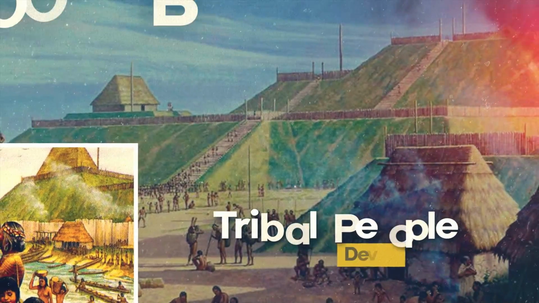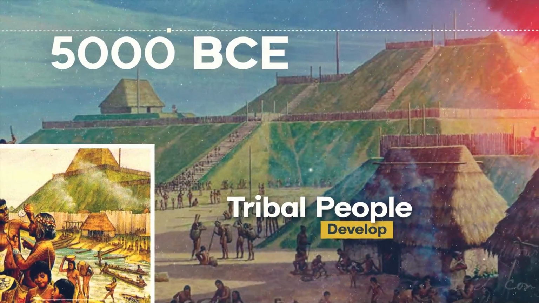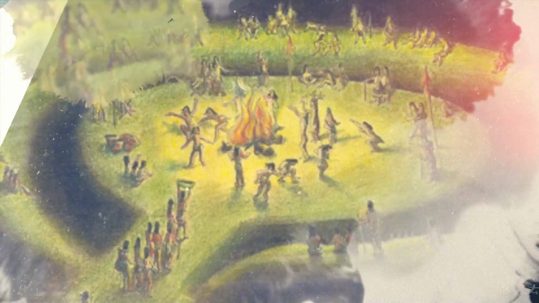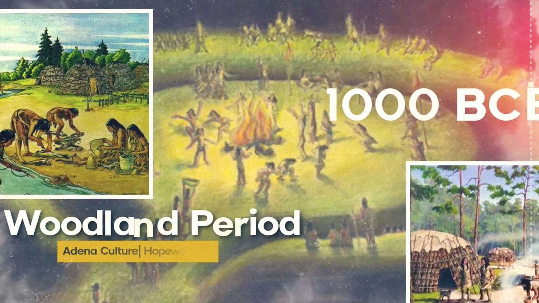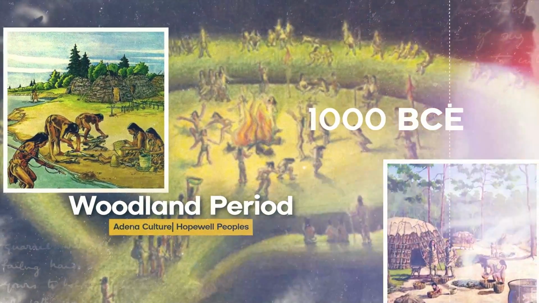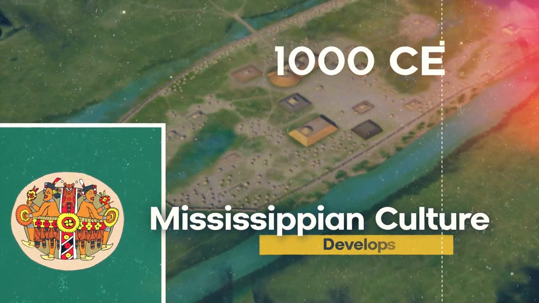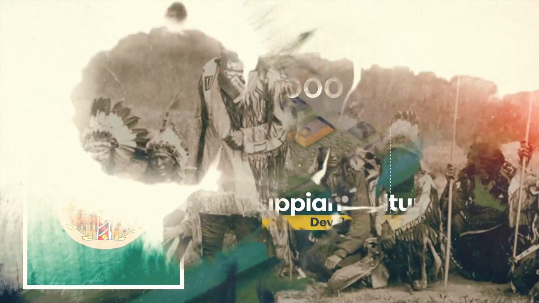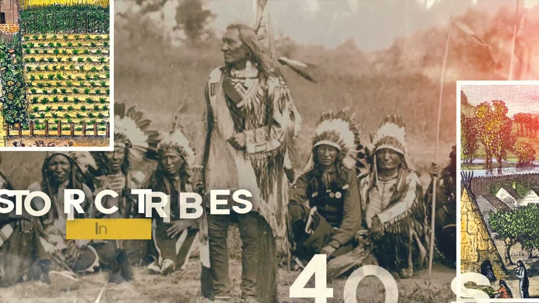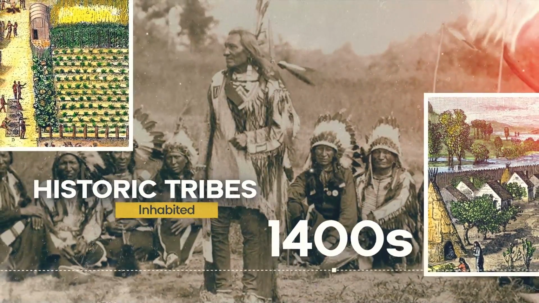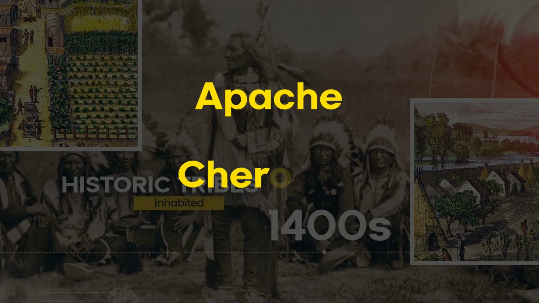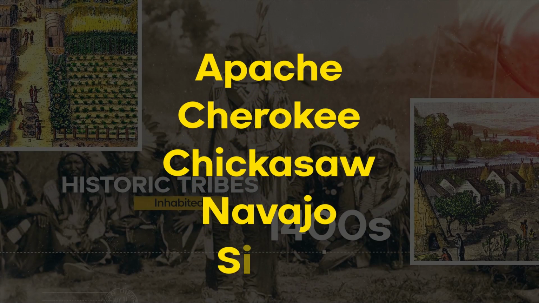5000 BCE. Small tribal peoples develop across the United States. 1000 BCE. The woodland period begins, including the Adena culture and the Hopewell peoples. 1000 CE. The Mississippian culture develops along the Mississippi River and the Ohio River. 1400s. The United States is inhabited by various historic tribes across the land, such as the Apache, Cherokee, Chickasaw, Navajo, and Sioux.